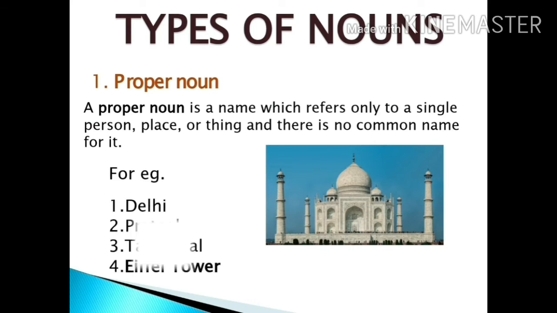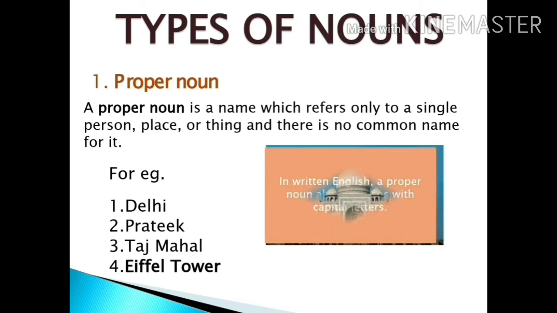Such as Delhi, there is only one city known as Delhi. Pratik, it is the name of a particular person. Taj Mahal, it is the name of a particular monument. There is only one Taj Mahal as you can see in the picture. Fourth is Eiffel Tower. So, can you give me some more examples about proper nouns? Please leave it in comments. Okay, now let's move on.